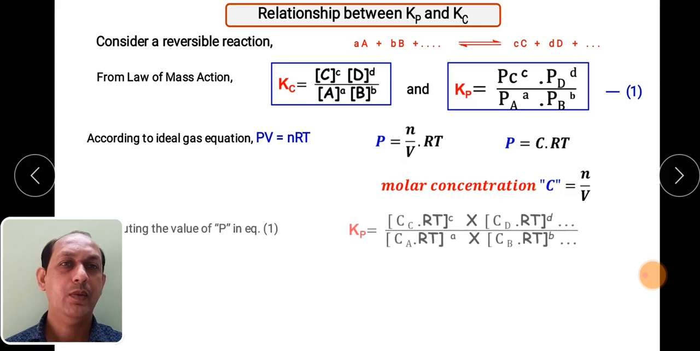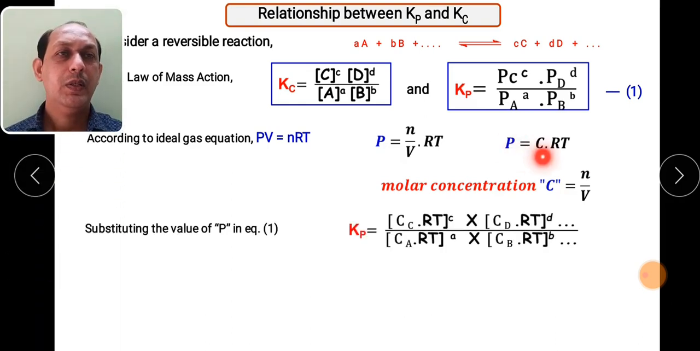If you put this value, P is equal to CRT, in equation number 1, this is partial pressure, so P now becomes CRT. CRT of C moles of product C raised to the stoichiometric coefficient. In the same manner, CD into RT raised to its number of moles. So here you can see the numerator term is the molar concentration into R into T with respect to the product, and the denominator term is with respect to the reactant.